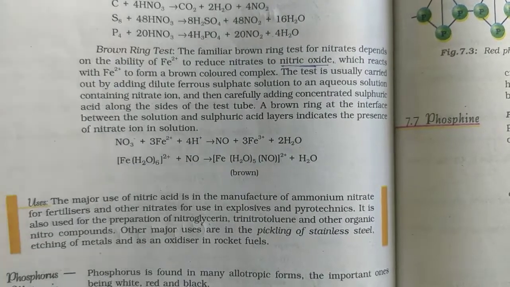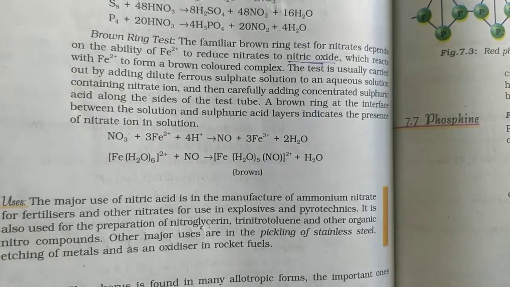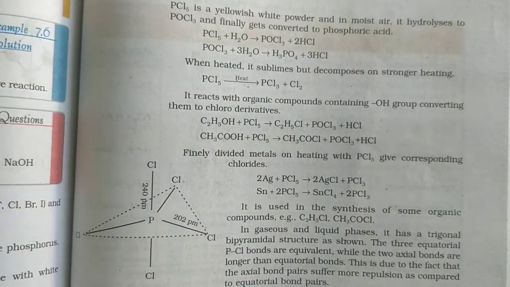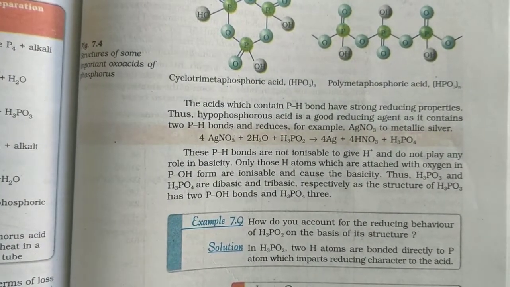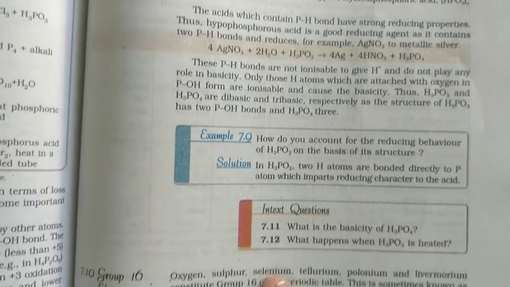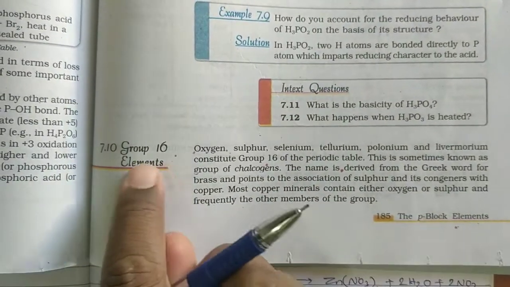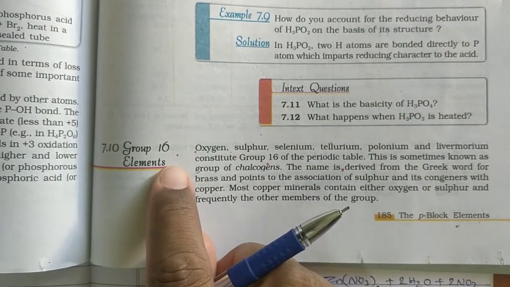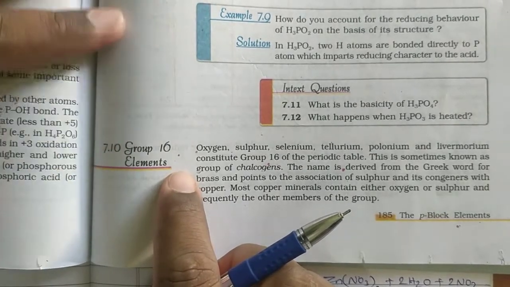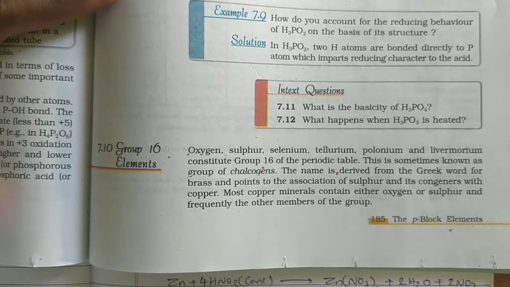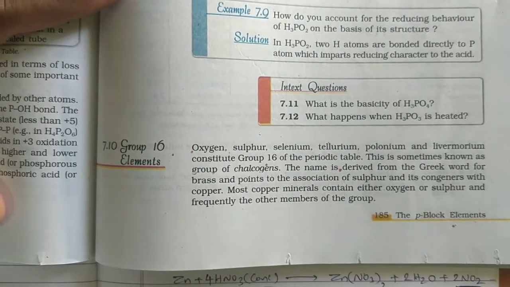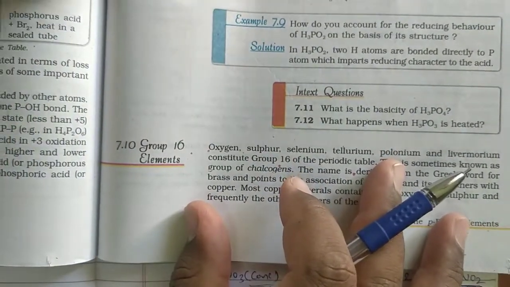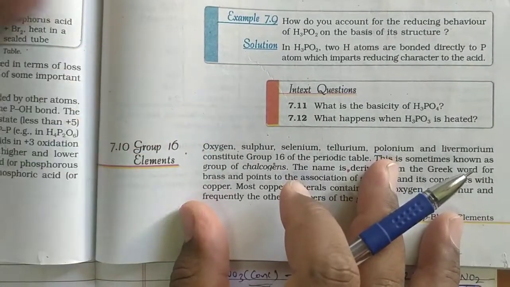Phosphorus compounds are given actually, but those are reduced for you. Everything was reduced for you, and we are going directly into group 16 elements. Is it clear? So now we will start with group 16.